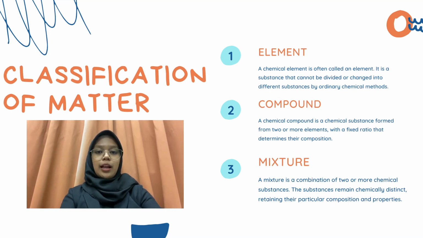The next one is element. A chemical element is often called an element. It is a substance that cannot be divided or changed into different substances by ordinary chemical methods. The smallest particle of an element is an atom, which consists of electrons centered on a nucleus of protons and neutrons. Examples of elements are metal, which contain iron, gold, silver, and mercury.